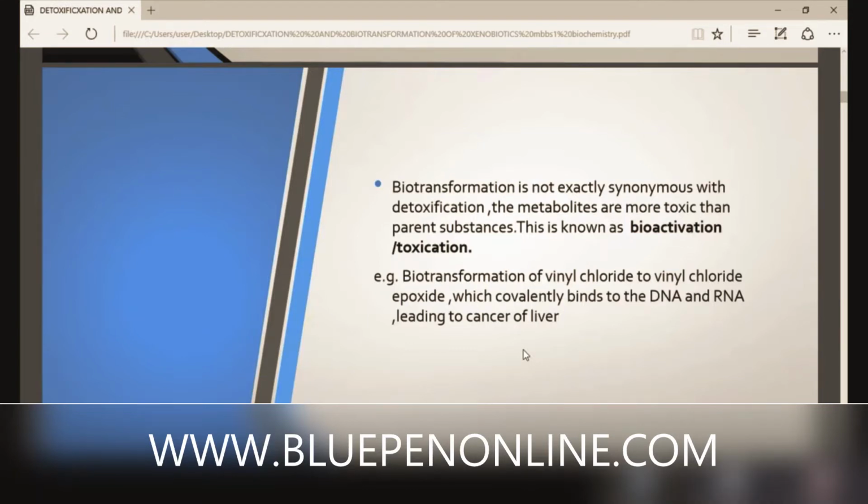Which chemical? Vinyl chloride is converted to vinyl chloride epoxide. We try to detoxify it, but it binds to DNA and RNA and forms hepatic cancer, hepatoma, liver cancer.